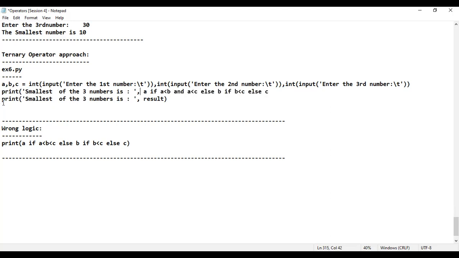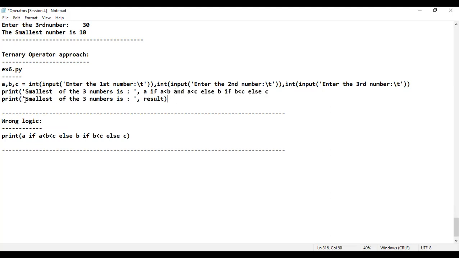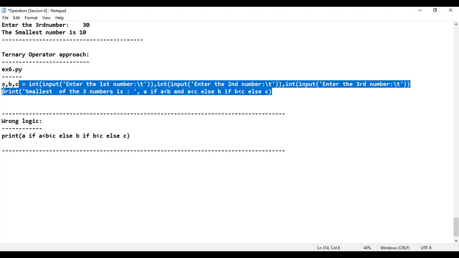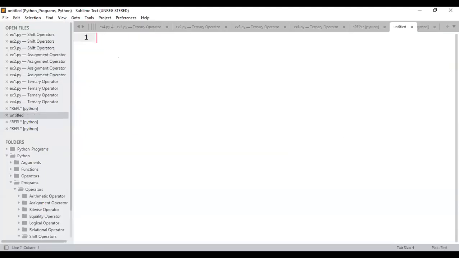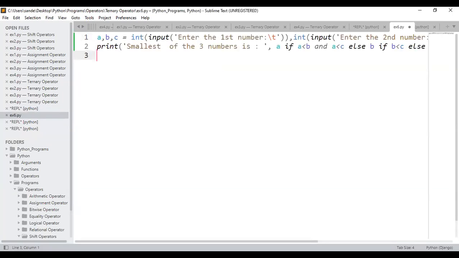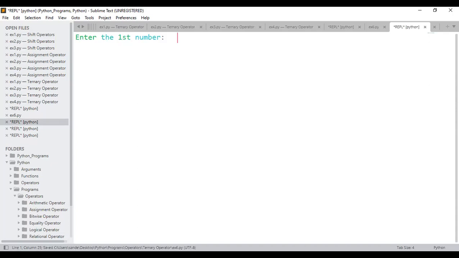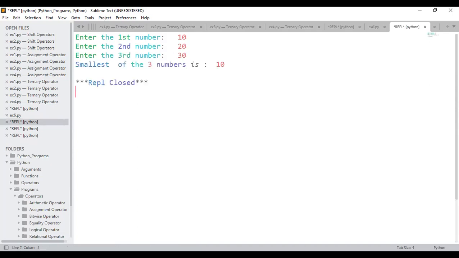Is that possible now, to get the output? Here, I have not stored it within a variable called result. Directly, I'm just printing the result on the console. Sir, is that possible, sir? We'll see. Example number 6, I'll consider. I'll go back to Sublime Text, and in Sublime Text, I'm going to consider example number 6.py. Paste it. If I save and execute, it will ask for 3 numbers. I'll give 10, 20, 30. The smallest of 3 numbers is 10.